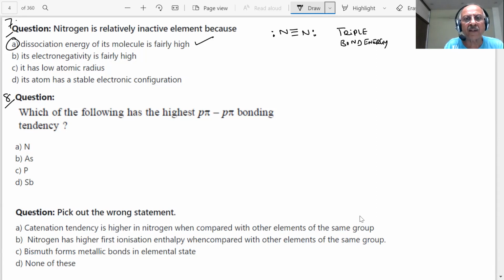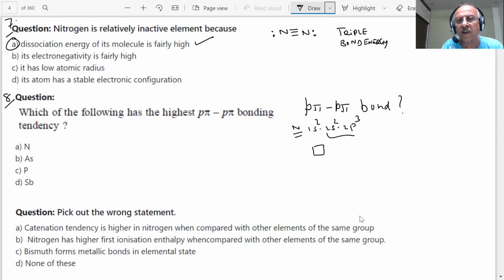Which of the following has the highest p-pi p-pi bonding tendency, students? We are talking a lot about this and a question will be asked on this. What is a p-pi p-pi bond, students? What is the nitrogen configuration? 1s2, 2s2, 2p3. What will happen? This is the one, 2s and 2p.